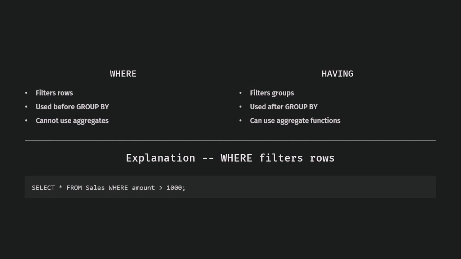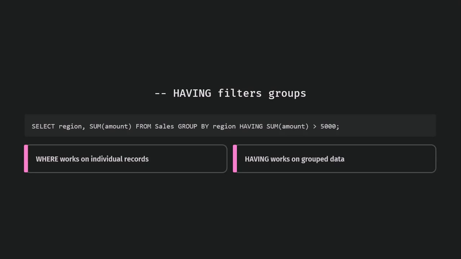So WHERE filters rows: SELECT * FROM sales WHERE amount > 1000. Here you can see that the WHERE clause is used, okay, when you want amount greater than 1000.